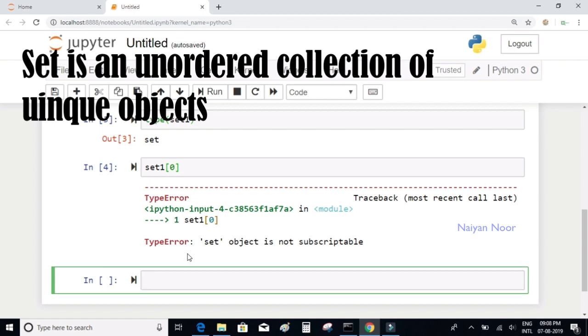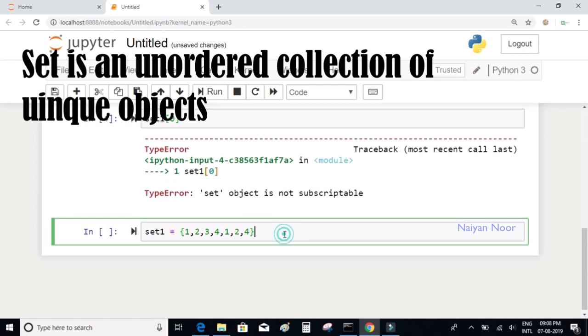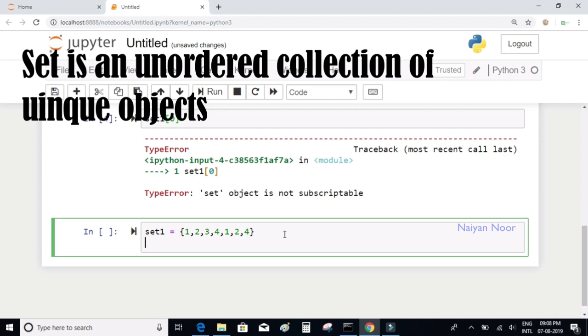And one more point is that the set contains only unique elements. Let me try to define one more set here. I'll write set1 equal to 1, 2, 3, 4, and then intentionally I'll again write 1, 2 and maybe 4. So I have repeated 1, 2 and 4, and I'm writing these elements inside a set, so I enclose them between the curly braces.